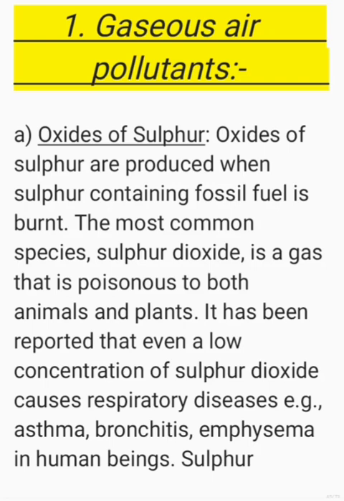So now, our today's topic is gaseous air pollutants. Oxides of sulfur. Oxides of sulfur are produced when sulfur-containing fossil fuel is burnt. The most common species, sulfur dioxide, is a gas that is poisonous to both animals and plants.